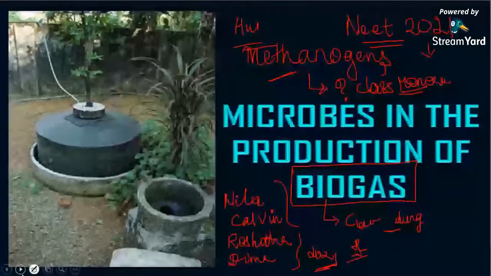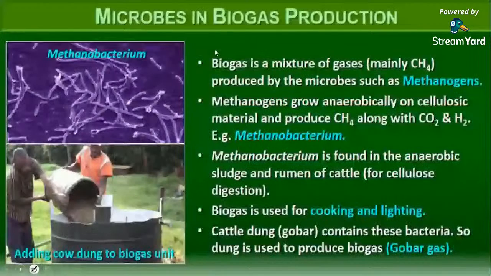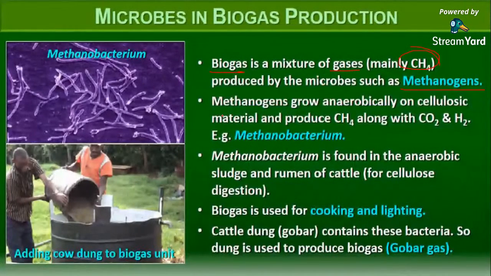Yes. Biogas is a mixture of gases, mainly methane, produced by microbes such as methanogens. Methanogens grow anaerobically on cellulosic material and produce methane along with carbon dioxide and hydrogen.